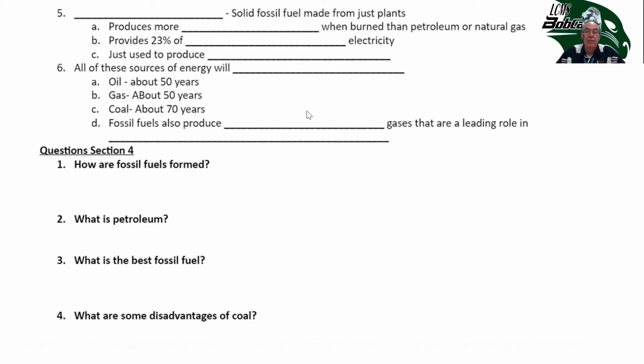The third fossil fuel is coal. It's a solid fossil fuel made from plants. It produces more pollution when burned than petroleum or natural gas. It produces about 23% of the United States' electricity. It's used just to produce electricity because it makes so much pollution. People used to use it to heat their homes. They would have coal delivered to their houses.